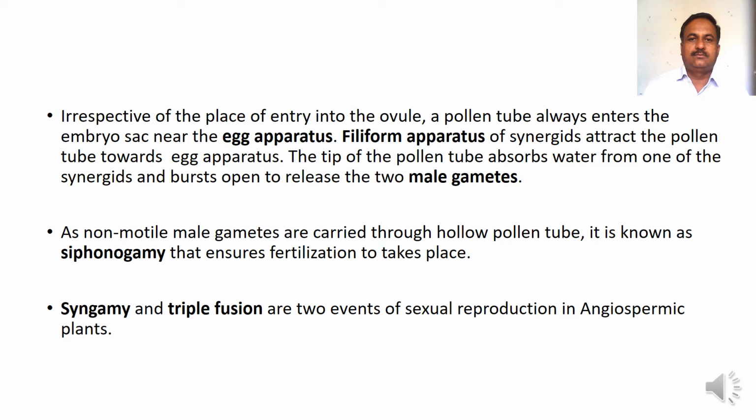As non-motile male gametes are carried through the hollow pollen tube, the process is called siphonogamy, which ensures fertilization. Syngamy and triple fusion are two important events of sexual reproduction in angiospermic plants.